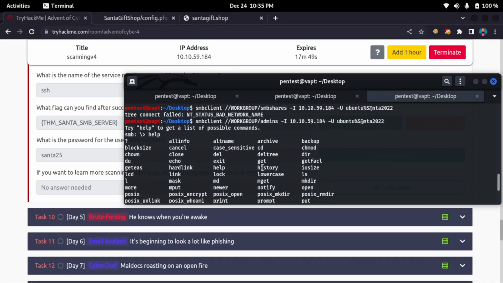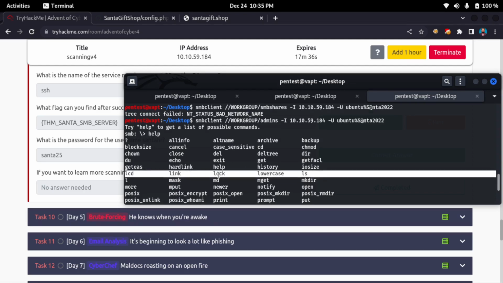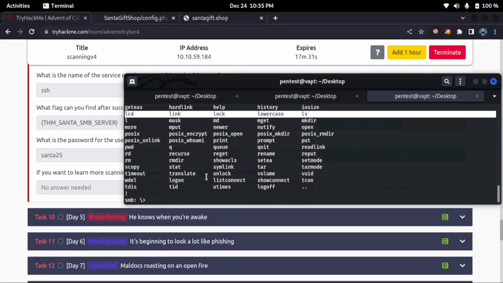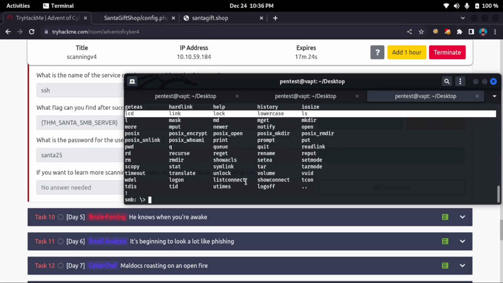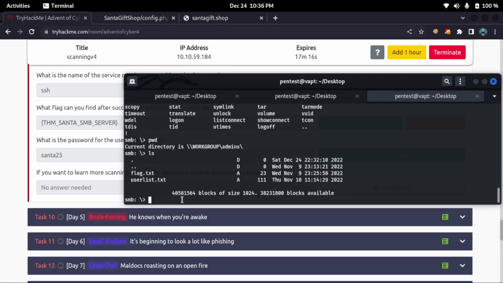Let me check if I can use ls. Yes, ls is there to list the files and directories. You can also do cd, change directory, and many other commands. You can also do pwd. Let me check. The current directory is workgroup admins. I can do ls. So here I found flags, user list.